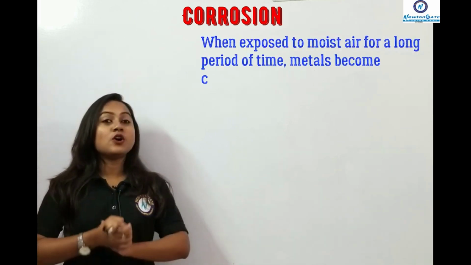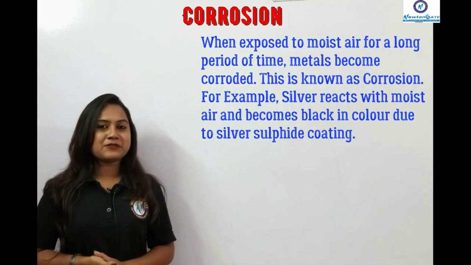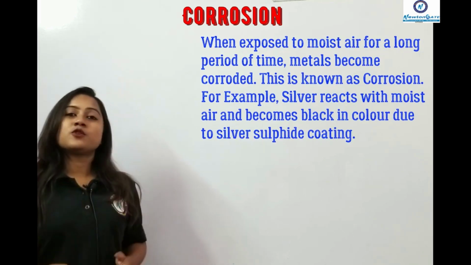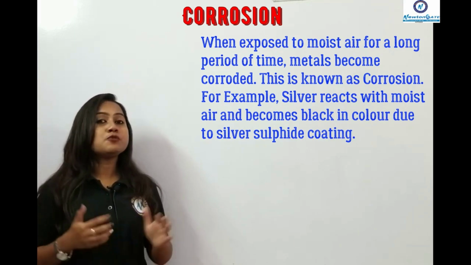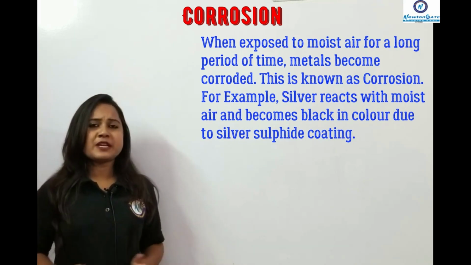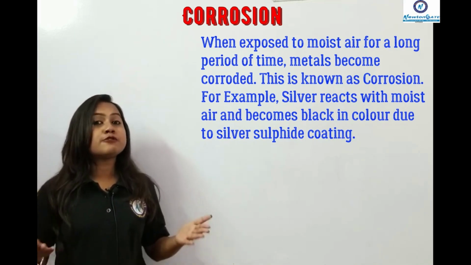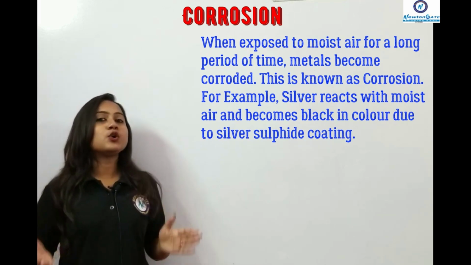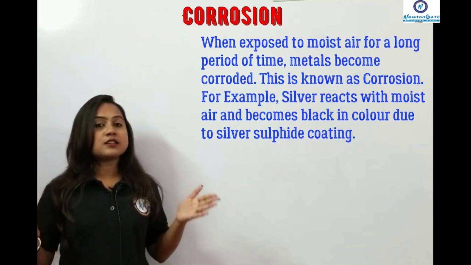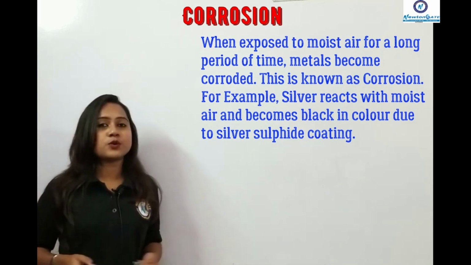Now, the last few concepts are left here. First is the corrosion. I guess you have seen that when exposed to moist air for a longer period, metals do corrode. That means they show the phenomenon of corrosion. You have seen the rusting in case of iron, that is the corrosion.